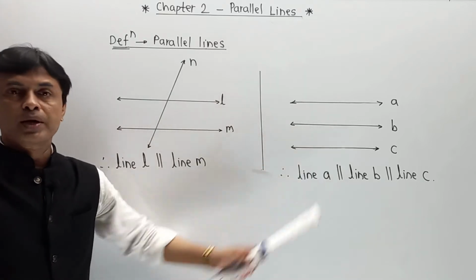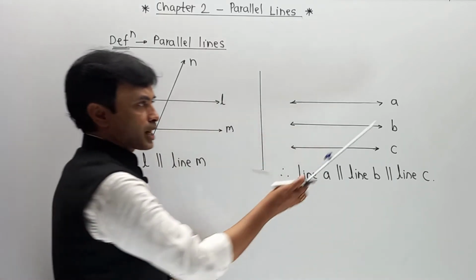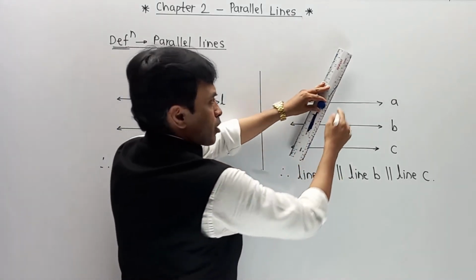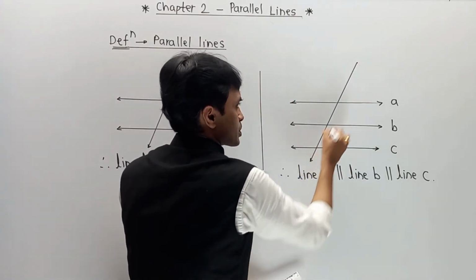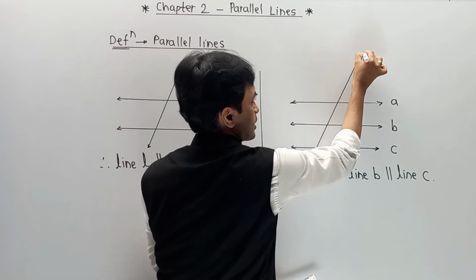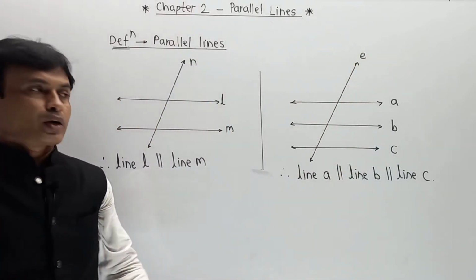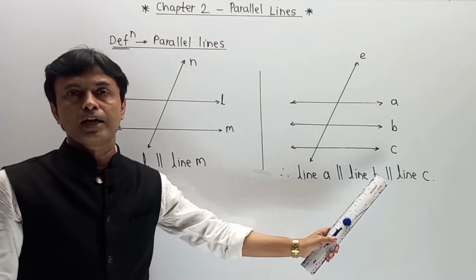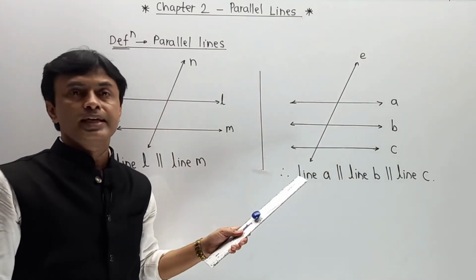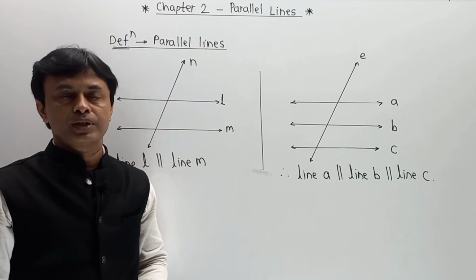Similarly, here there are lines A, B, C, and I have drawn one line which acts as a transversal, and I am giving this line the name E. Now again you can say that line A is parallel to line B, parallel to line C, and line E acts as a transversal to them.